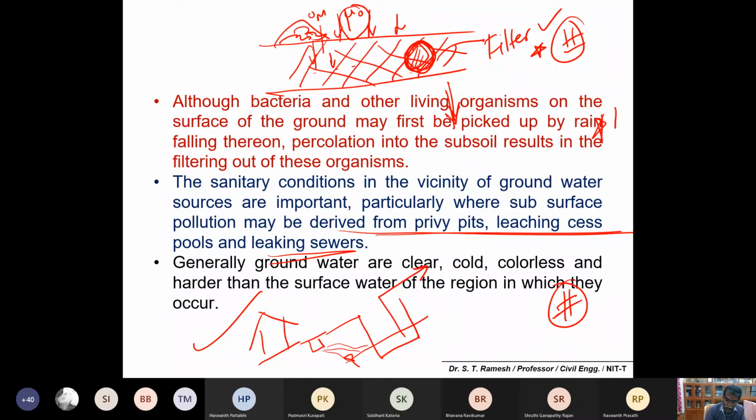In general, groundwater is very clear, cold and colorless, and harder than surface water. So these are the general characteristics of groundwater. You can remember simply: clear water, low temperature, colorless, and hard water compared to surface water sources.